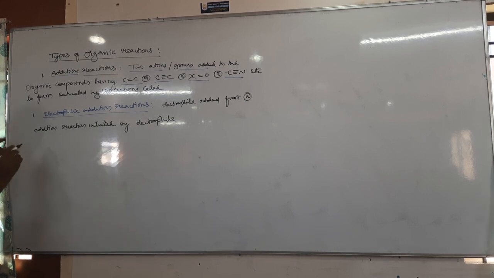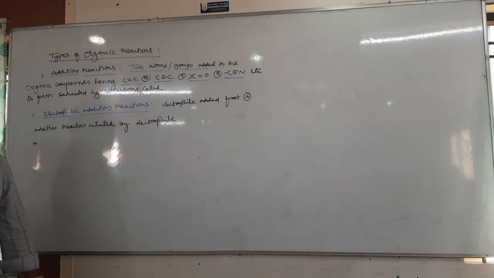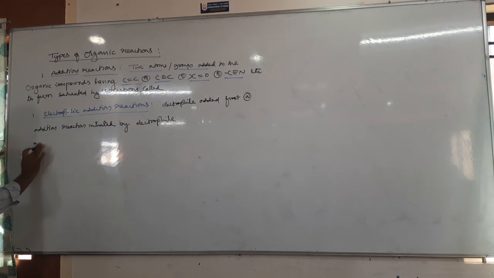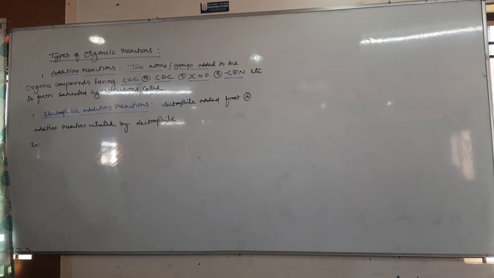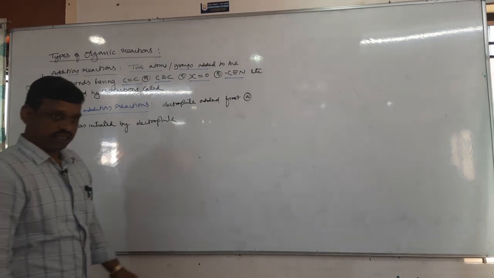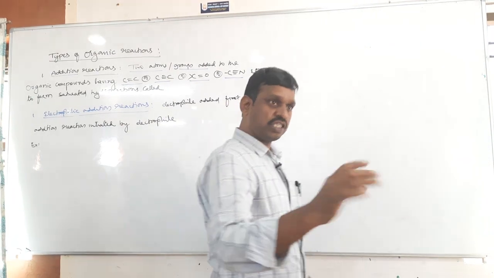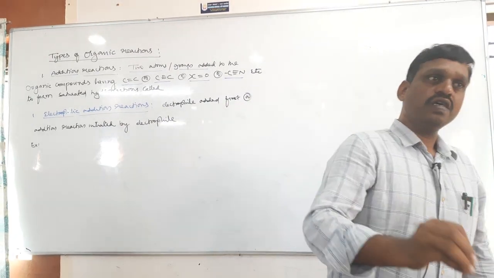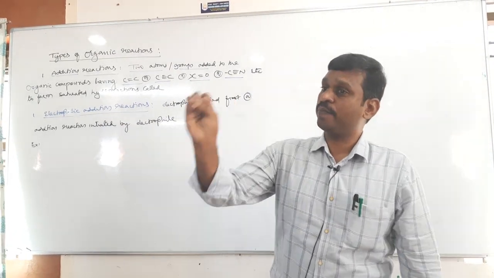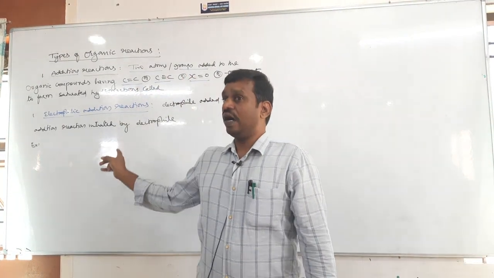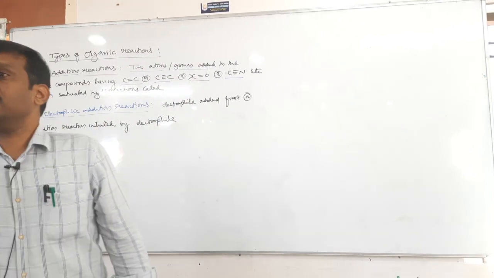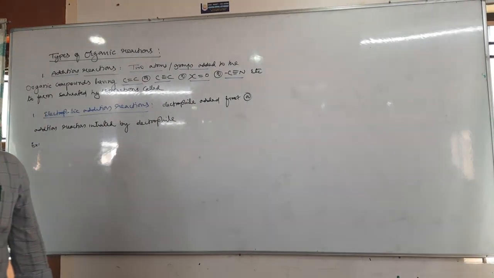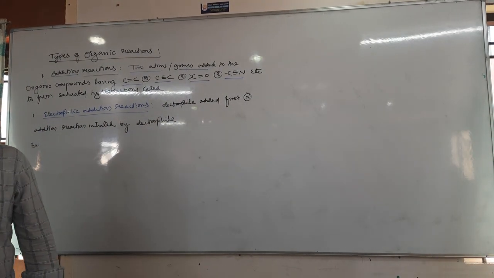Do you remember? Now tell me, before that, you can tell me examples. Which organic compounds can undergo electrophilic addition? See, this is only important. You have to remember which organic compound undergoes which type of particular reaction. So electrophilic addition reaction is the property of only alkene and alkyne. Other than alkene and alkyne, no other compounds can undergo electrophilic addition.